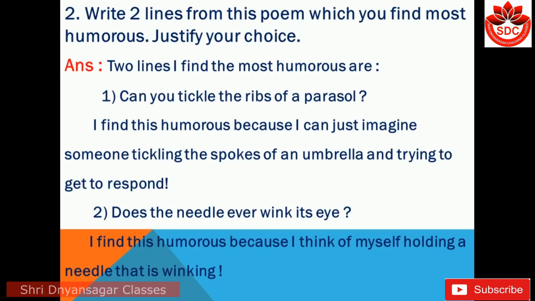Question 2. Write two lines from this poem which you find most humorous. Justify your choice. Answer: Two lines I found the most humorous are, can you tickle the ribs of a parasol? I find this humorous because I can just imagine someone tickling the spokes of an umbrella and trying to get it to respond. Another second line is, does the needle ever wink its eye? I find this humorous because I think of myself holding a needle that is winking.